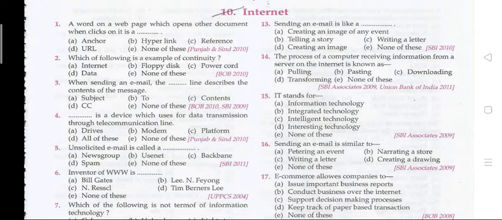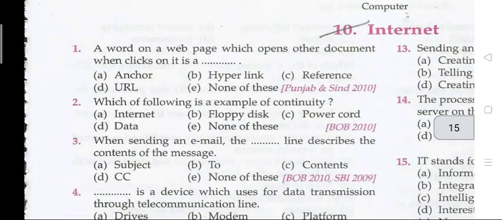Today we discuss the topic internet and its related objective questions. The first question is question number 1. A word on a web page which opens other documents when clicked on is a... The right answer is hyperlink. A word on a web page which opens other documents when clicked on is a hyperlink.